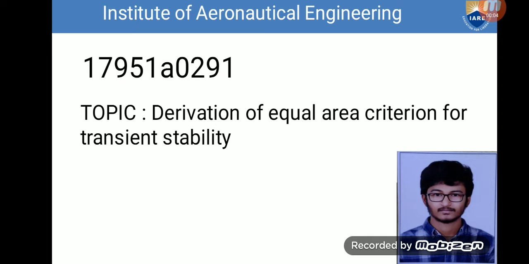Good afternoon. Today we are going to discuss the derivation of equal area criteria for transient stability. Before going into the topic, we need to know about the basic two terms. Those are equal area criteria and transient stability. Before going into transient stability, let us know what stability is.